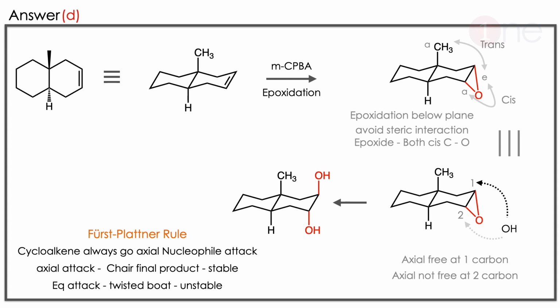Here the selectivity is dictated by the first Plattner rule, so the product will be different from the one you imagine. You should know the first Plattner rule or else you draw it wrong. So CH3 is cis to OH and the OH groups are trans, so the product is D.